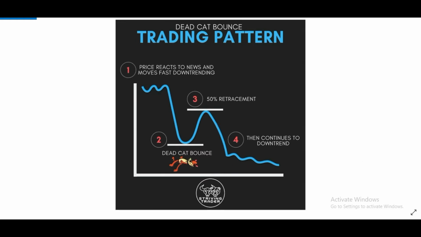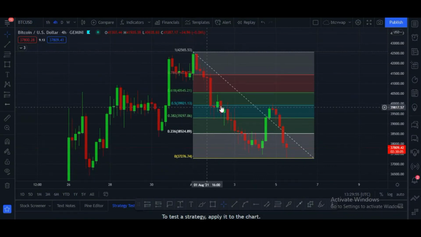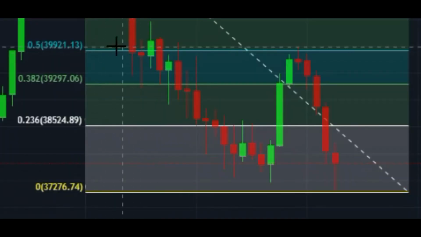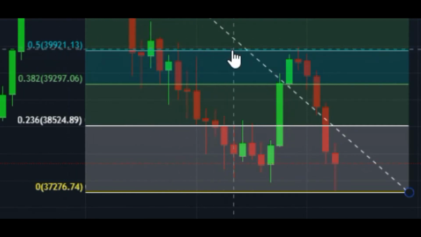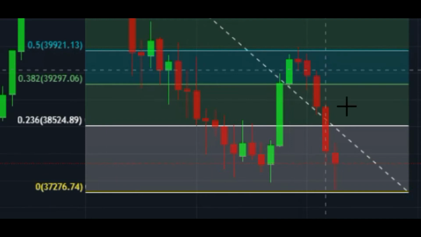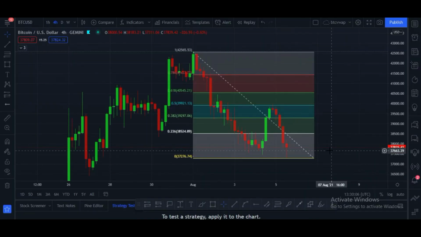Let me please show you. Here you can see price rejected exactly from that 0.5 area, and now it is at $37,800. This is the last chance for Bitcoin.